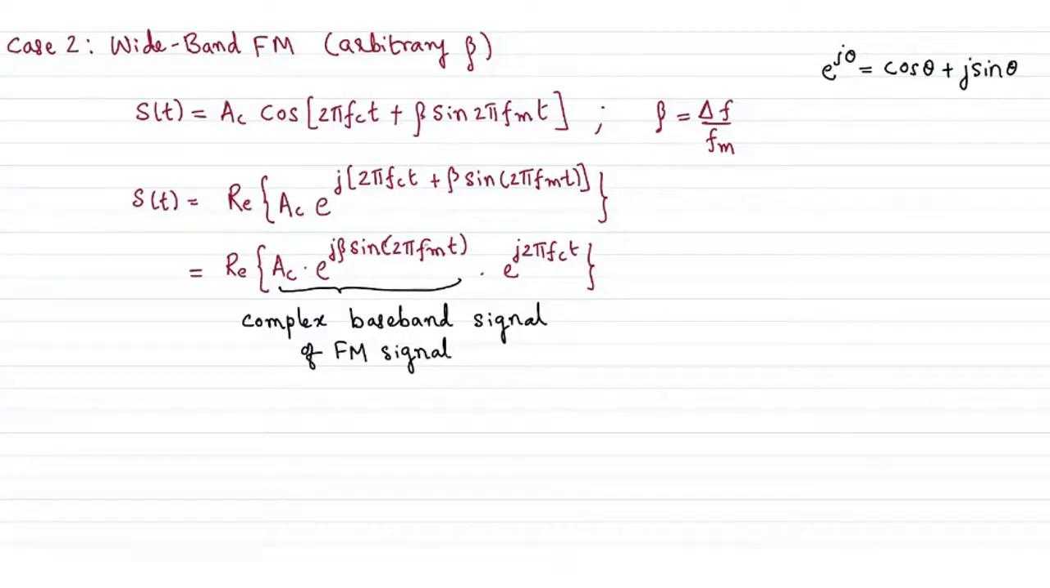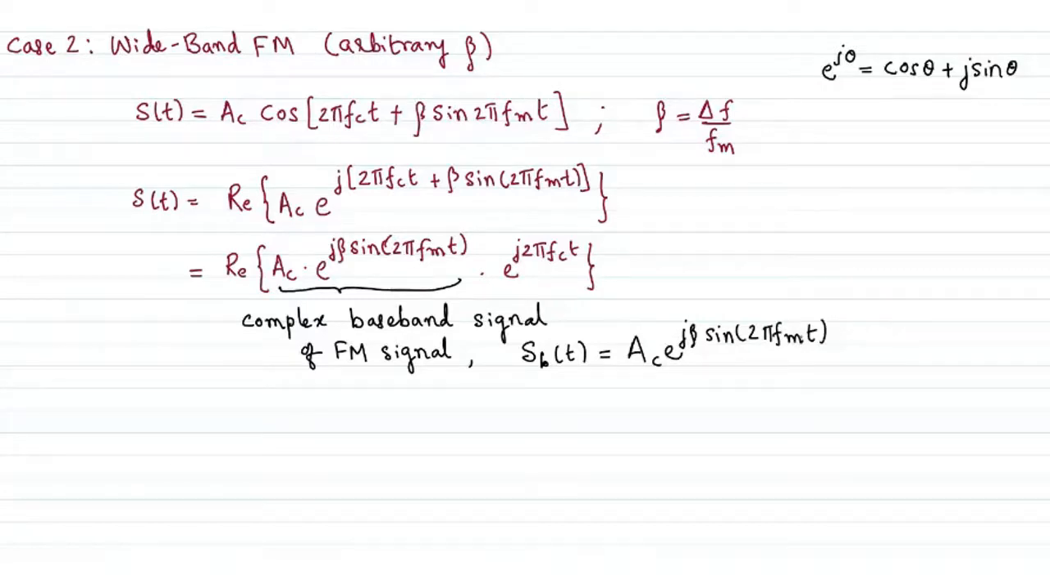A baseband signal is that signal which is generated at the base, in the sense of the user's perspective. The user generates the message signal, which has message frequency f_m, and hence it is known as a baseband signal. Since it is an exponential of a complex term, it is called the complex baseband signal of the FM signal, usually denoted as S_B(t), which involves the beta term as well.